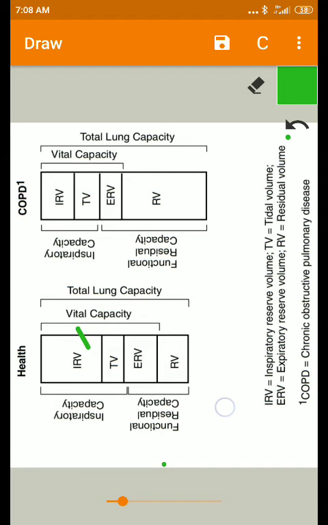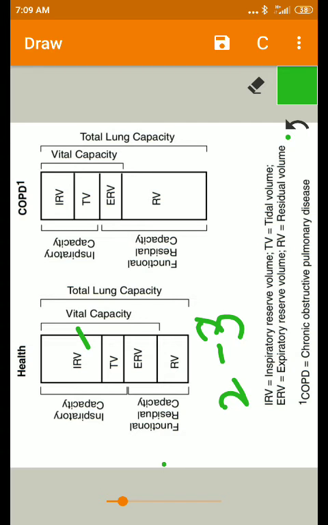This maximal inspiratory effort is always greater than tidal volume. So its value is about 2 to 3 liters, whereas the normal tidal volume is 500 ml. And this inspiratory reserve volume also decreases in restrictive diseases.